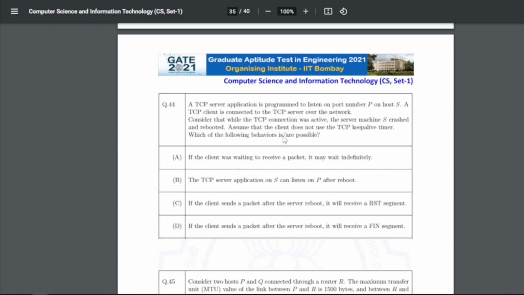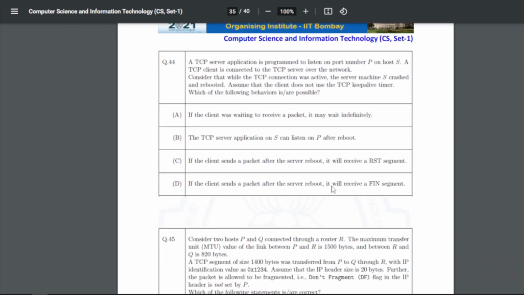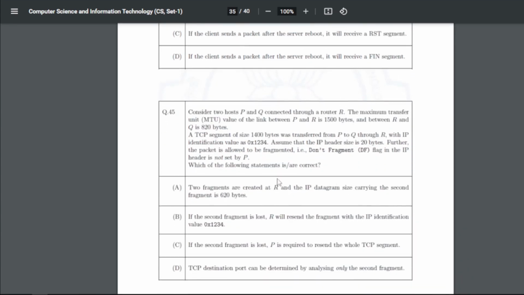Which of the following behaviors is possible? So for 44, the answer is A, B, C. A: if the client was waiting to receive a packet, it may wait indefinitely. B: the TCP server application on S can listen on P after reboot. And C: if the client sends a packet after the server reboot, it will receive a RST segment, right?